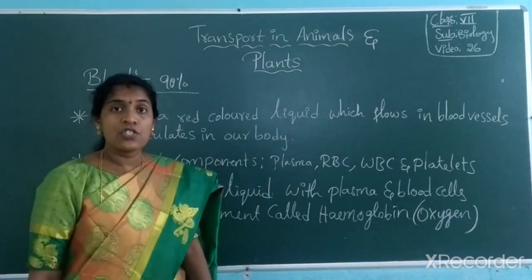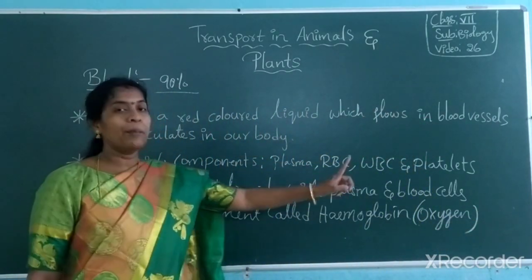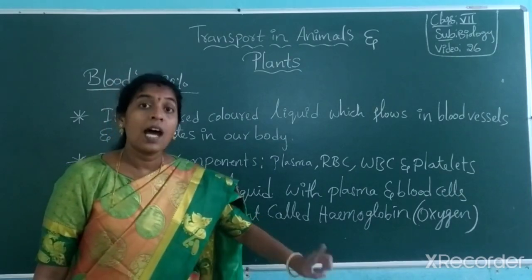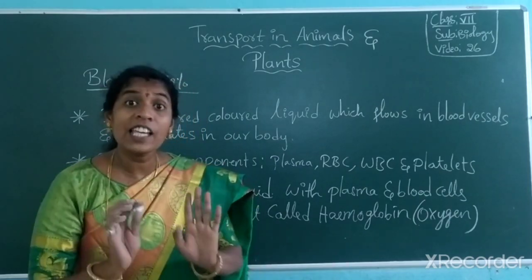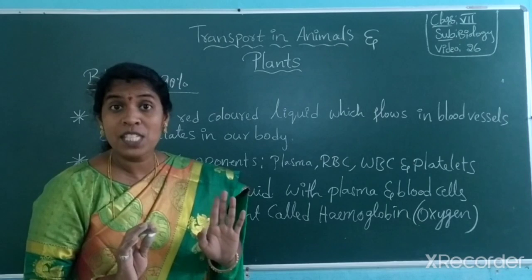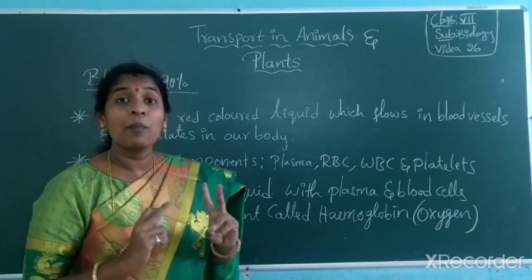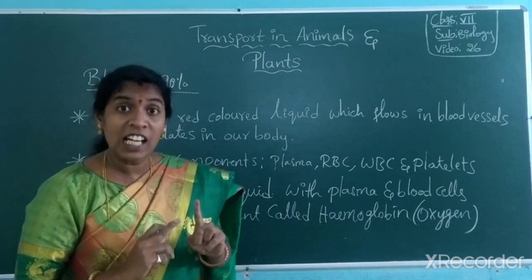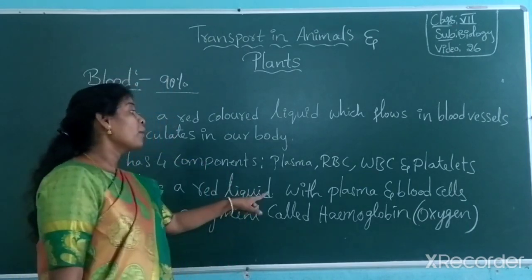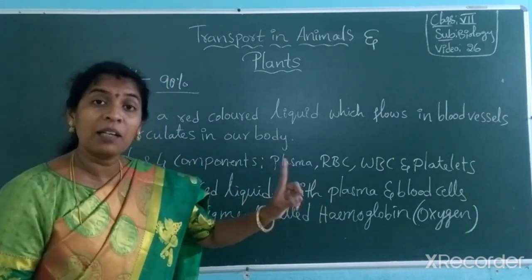Got it? Generally, this hemoglobin binds with oxygen and forms oxyhemoglobin. What does it form? Oxyhemoglobin. From where does it carry? From our lungs. From our lungs, oxygen is trapped by hemoglobin, which is present in blood.